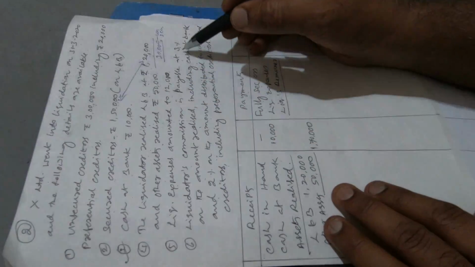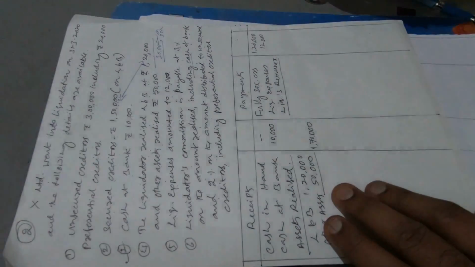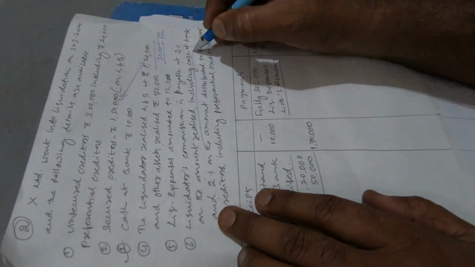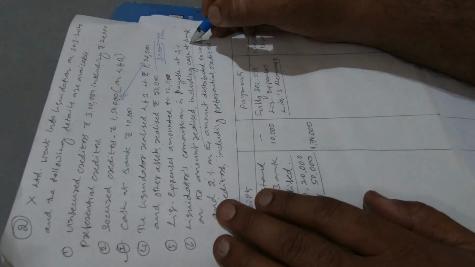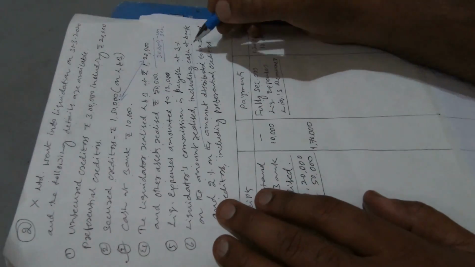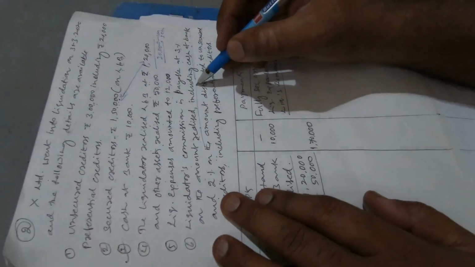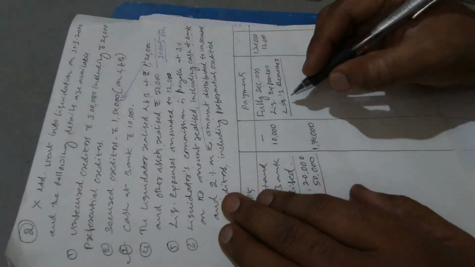One is payable at 3% on the amount realized including cash. Please note this point: this is on the amount realized including cash at bank. Even though cash at bank and cash in hand is a liquid asset already, the commission payment is to be made even on that amount also here.